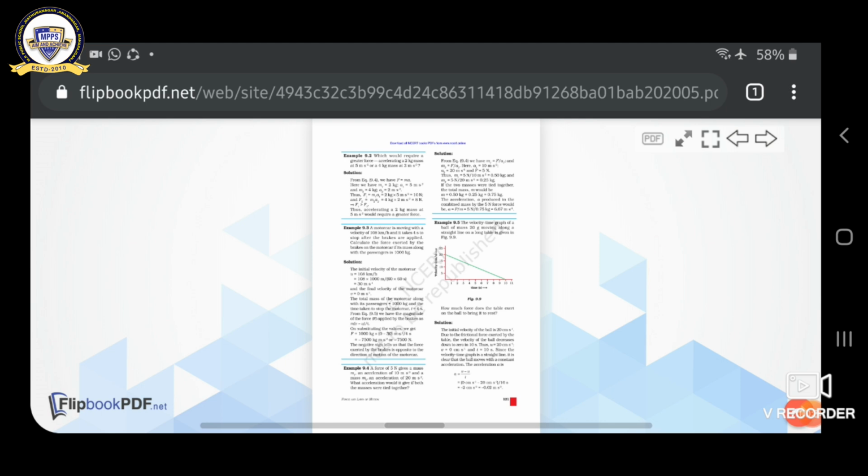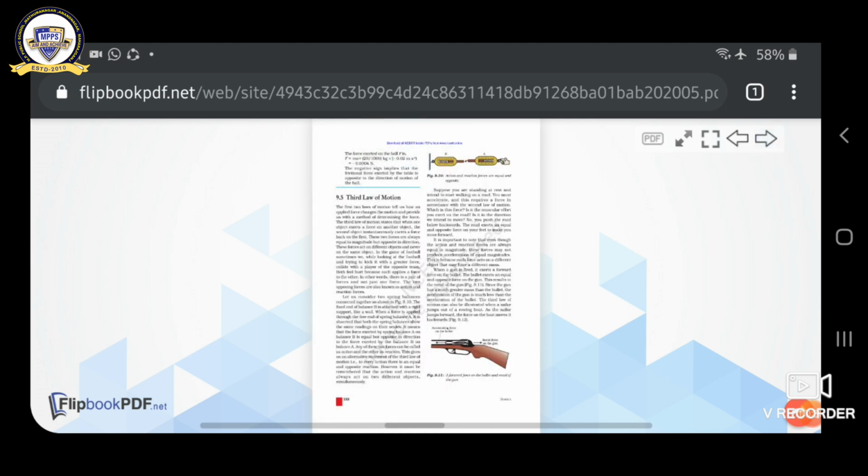Now, the law of conservation of momentum. It is the same as the law of conservation of energy, which says energy is neither created nor destroyed, only changed from one form to another. In the same way, according to the law of conservation of momentum, the momentum of a body is always constant. That is, initial momentum equals final momentum.